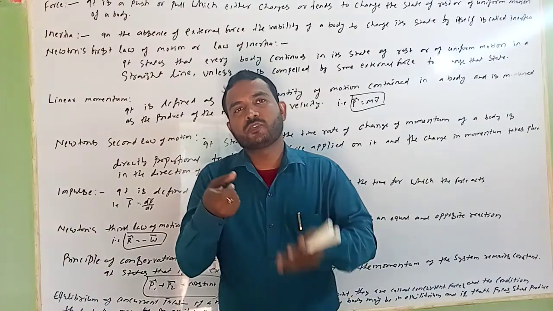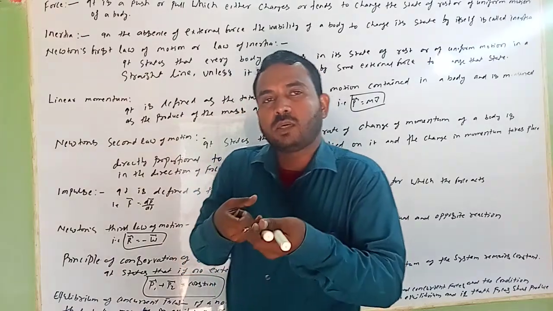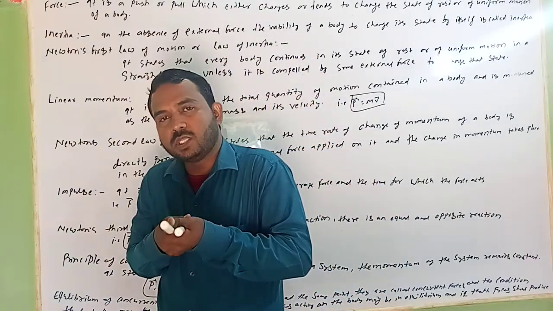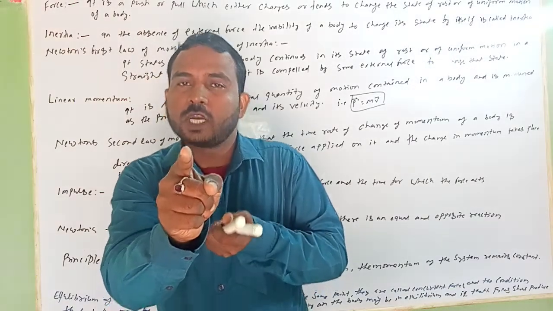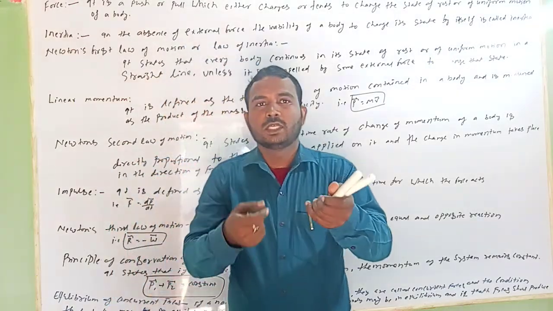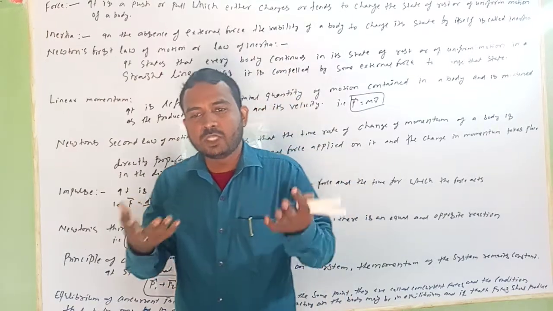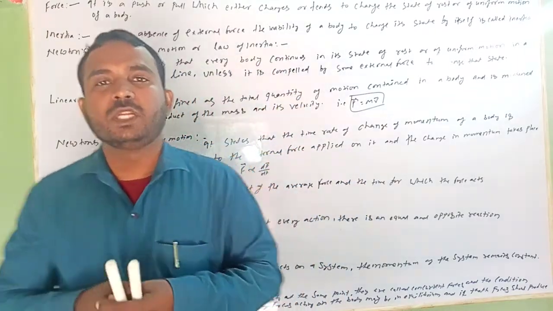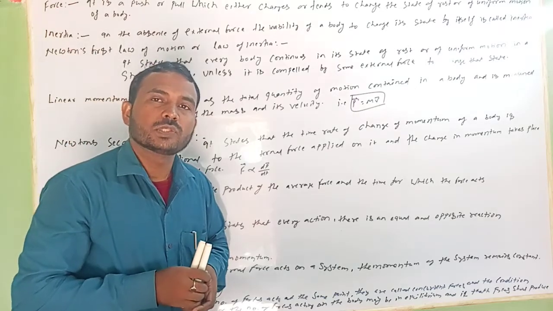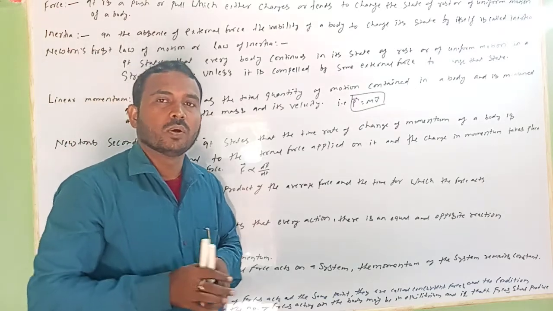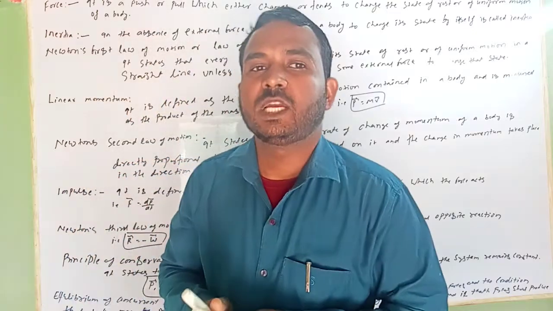When the soldiers fire the bullet with the gun, they observe that when the bullet goes forward, the gun recoils. This recoil can be explained by Newton's third law. Is it clear?